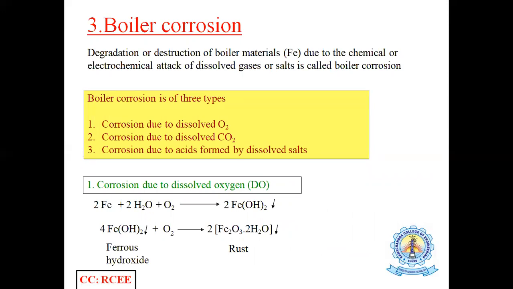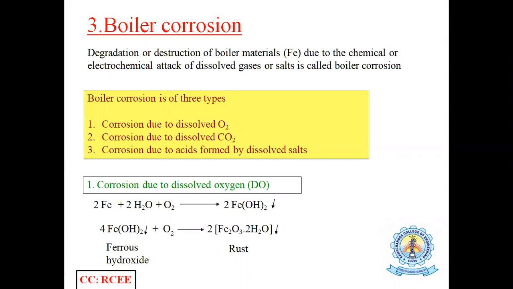And the third problem is boiler corrosion. This is the most important point in boiler troubles. I already told that point previously. Boilers are made up of metals, right? So the metal may undergo corrosion, by chemical or electrochemical attack.